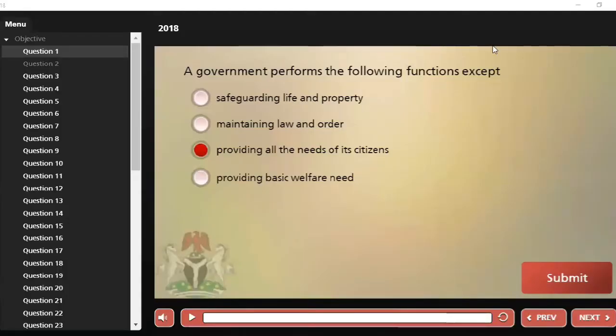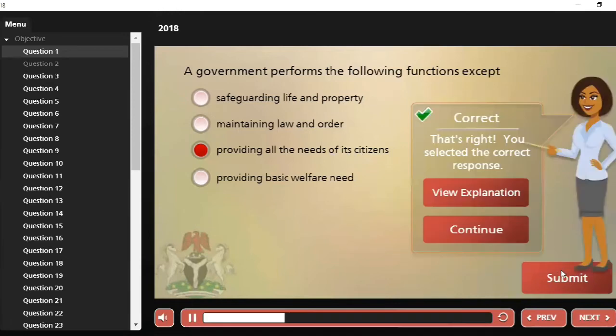Okay, to number one. A government performs the following functions except A. Safeguarding life and property, B. Maintaining law and order, C. Providing all the needs of its citizens, and D. Providing basic welfare need. Of course, we know the government performs all these functions except option C, which is providing all the needs of its citizens. That's what the government doesn't do for its citizens.